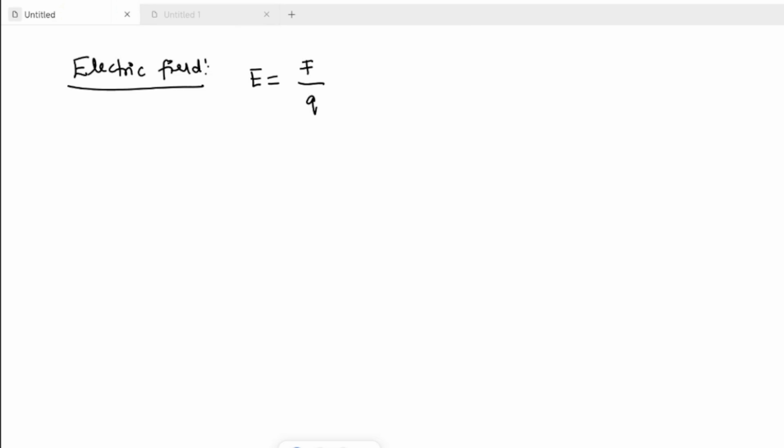Substituting the F value, we get E equal to 1 by 4 pi epsilon naught, Q by r square. What is the unit? Volt per meter or Newton per Coulomb.